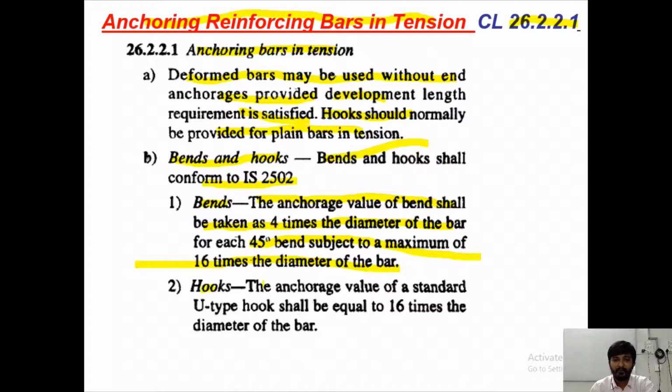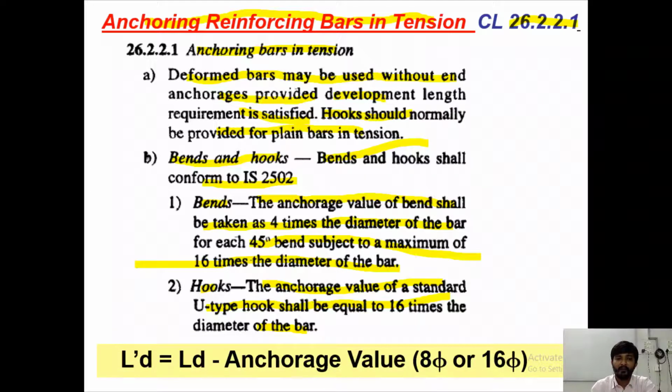For hooks, the anchorage value of a standard U-type hook shall be equal to 16 times the diameter of the bar, right? So LD dash is equal to LD minus anchorage value, either 8.5 or 16.5.